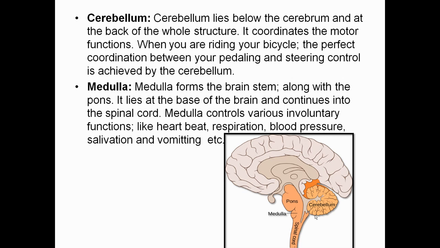Now comes the medulla. The medulla forms the brainstem, along with the pons, as you can see, this is the brainstem. Okay, so it lies at the base of the brain and continues into the spinal cord. The medulla controls various involuntary actions like heartbeat, respiration, blood pressure, salivation, along with vomiting. Okay, so these things are controlled by the medulla.